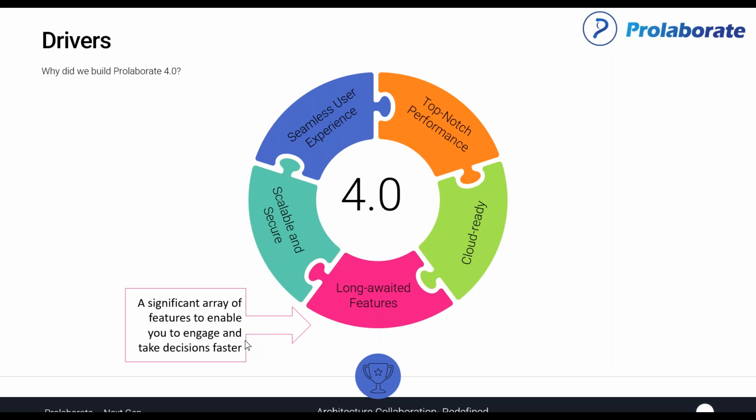But we also have been collecting a number of features, because the original idea of Collaborate was just to share and collaborate, to take the EA diagrams and let people view and collaborate on them. But then the application of Collaborate started to get wider.